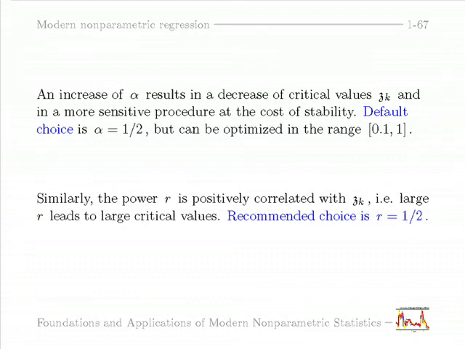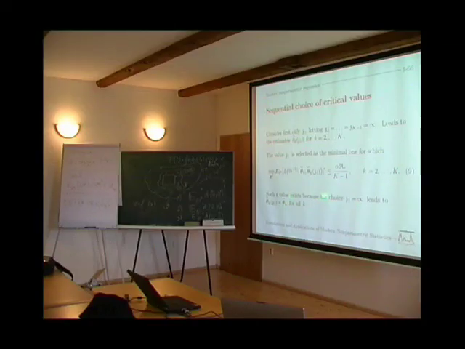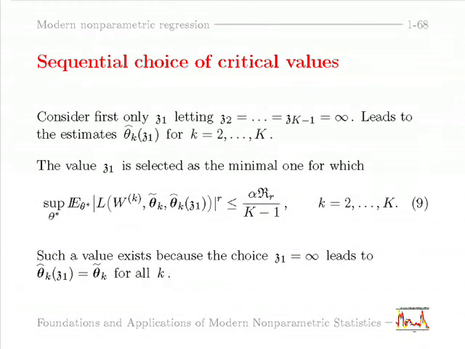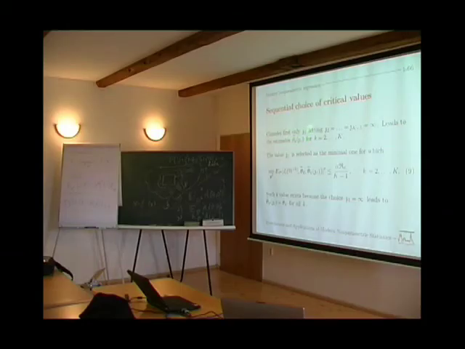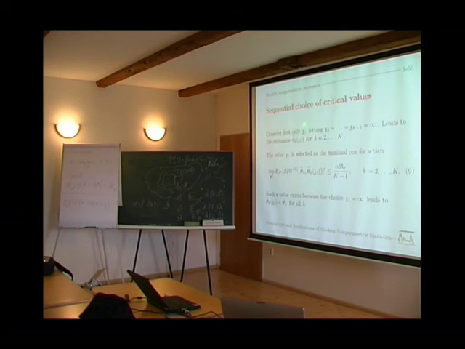Now, there is a small suggestion how critical values can be selected by a sequential procedure. I don't want to go into the details, but the idea is to fix them one by one. First, you consider the case when all the error can be made only at the first step, and this can be done only by the first critical value, and then you have the condition on z1.